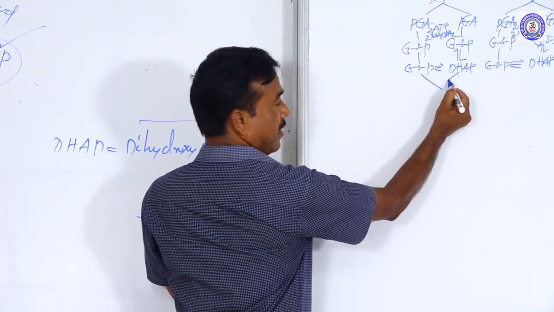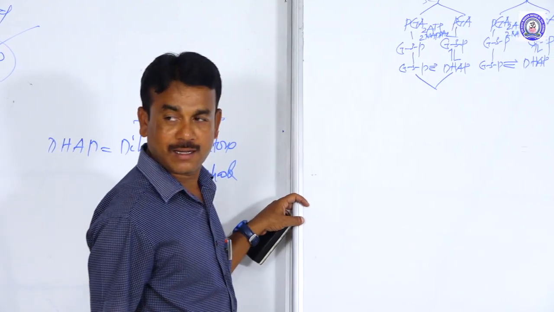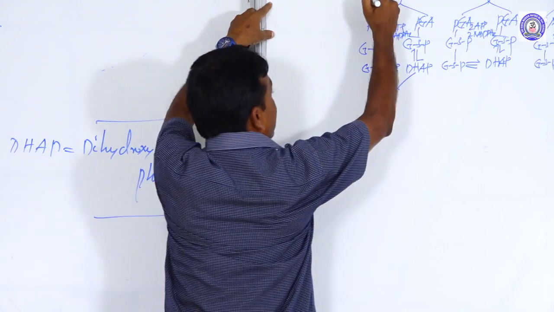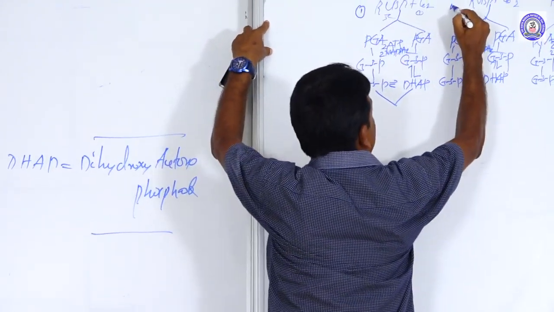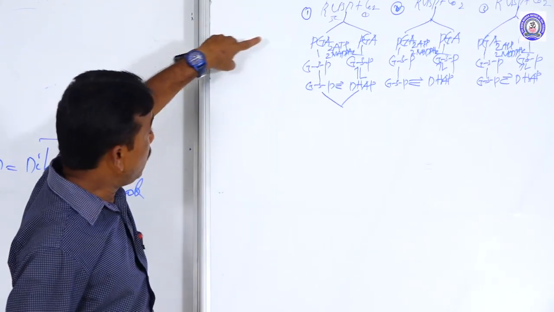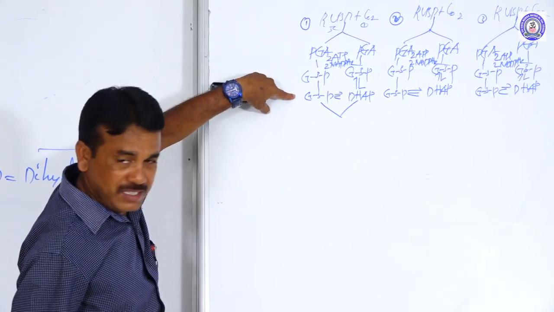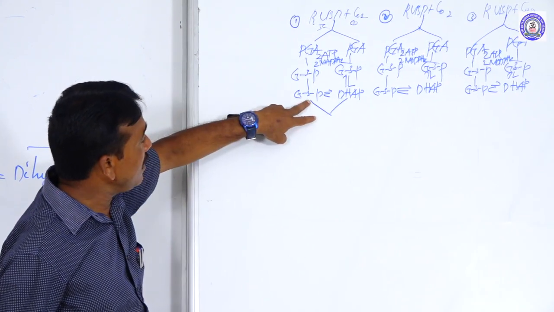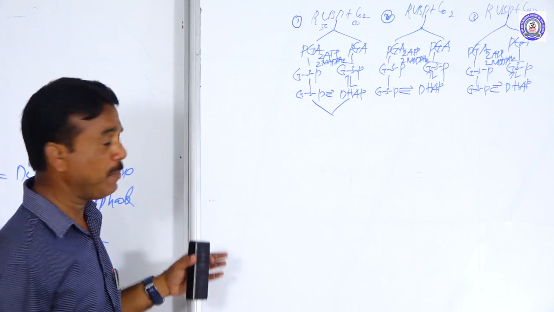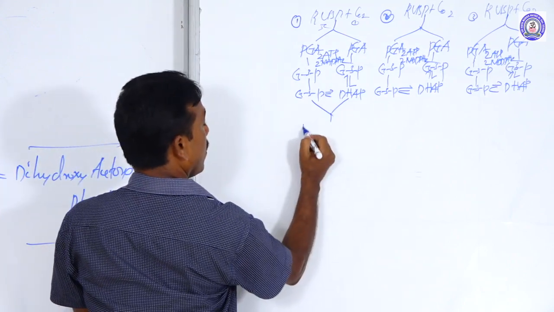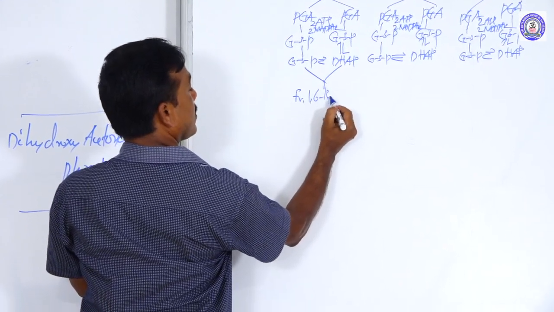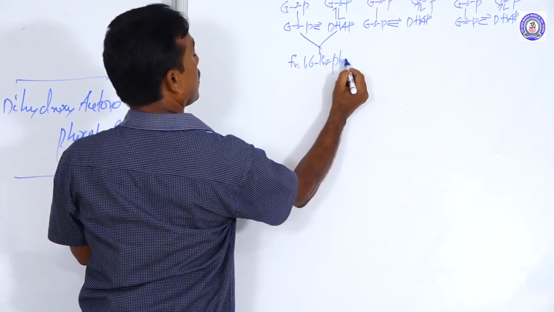Glyceraldehyde 3-phosphate combines with dihydroxyacetone phosphate in the first carbon dioxide fixation, because this is the first, this is the second, this is the third. In the first carbon dioxide fixation, glyceraldehyde 3-phosphate and dihydroxyacetone phosphate combine to produce fructose 1,6 bisphosphate.